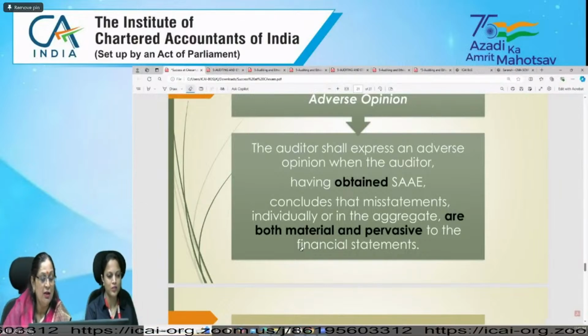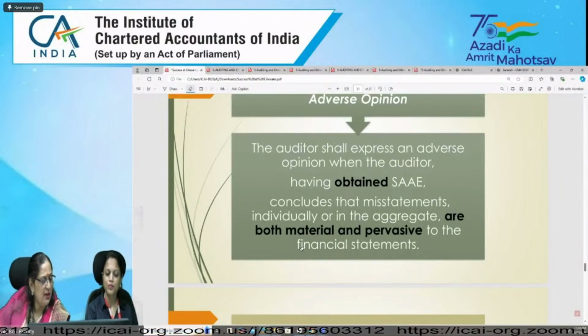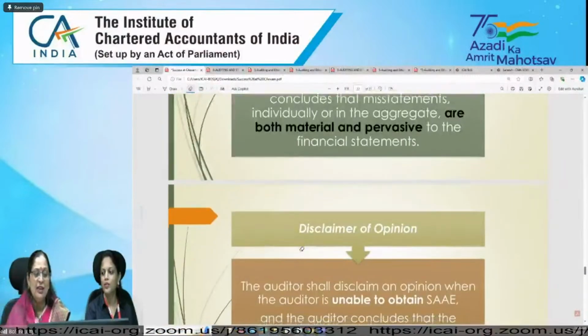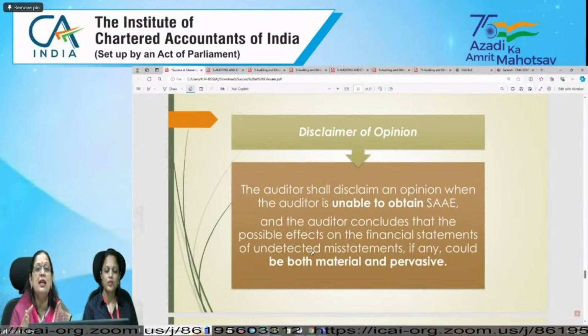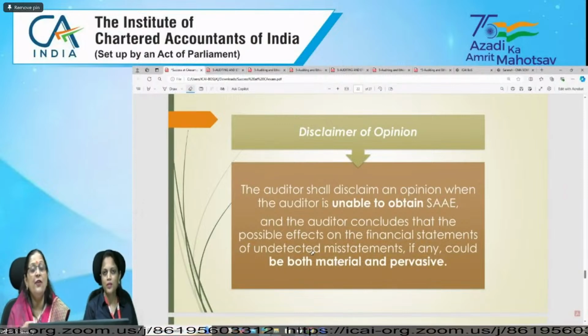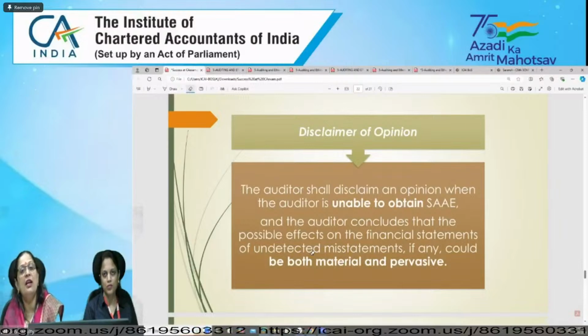Yes, right, Pranav. I think you have covered it in the form of a table also. But I think they have rightly understood. Now the next part is, as we have discussed, sufficient appropriate audit evidence. Whether we have obtained it or whether we are not able to get it.